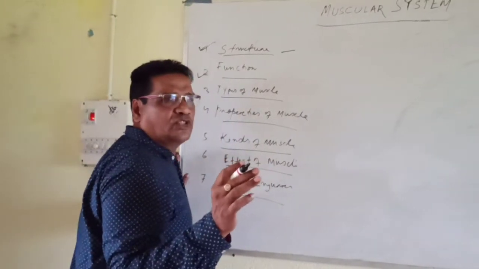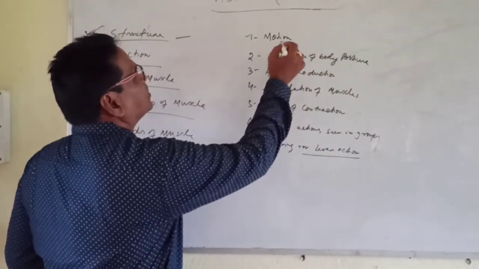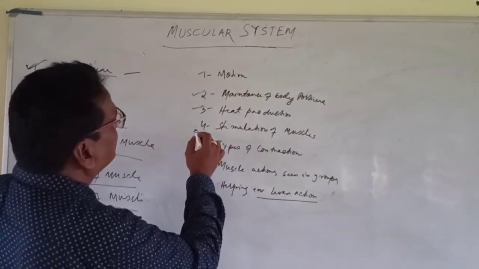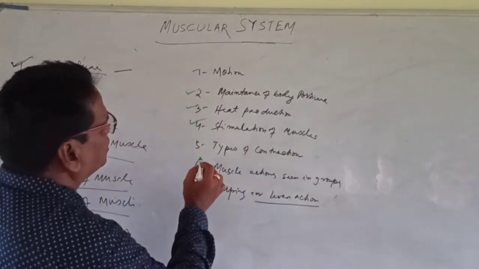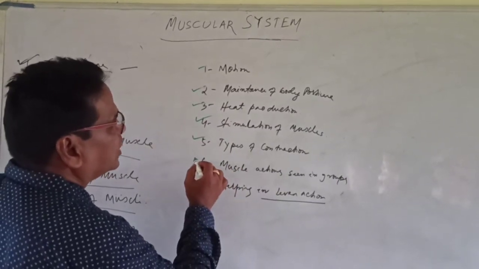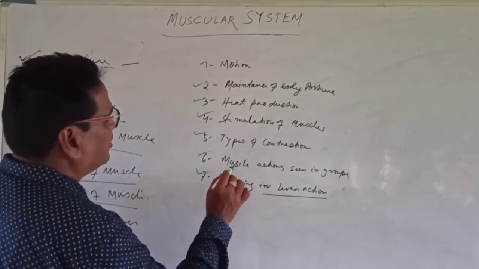Seven different functions are there with muscle. First one is motion. Second one is maintenance of body posture. Third one is heat production. Fourth one is stimulation of muscles. Fifth one is types of contraction. Then muscle actions seen in groups and helping in action.